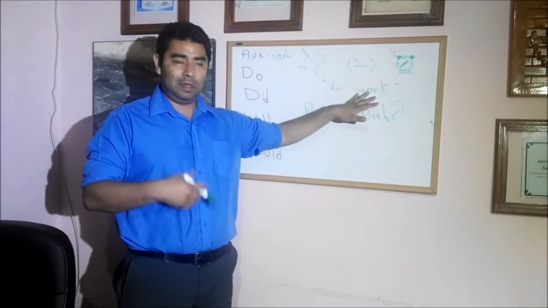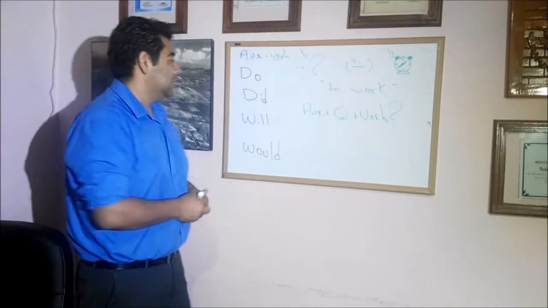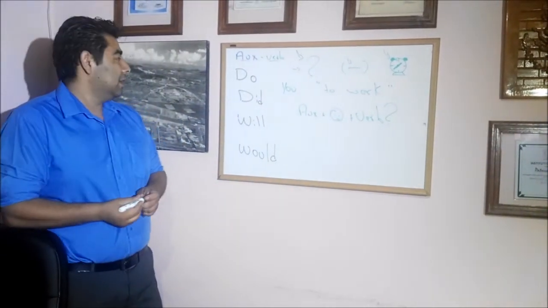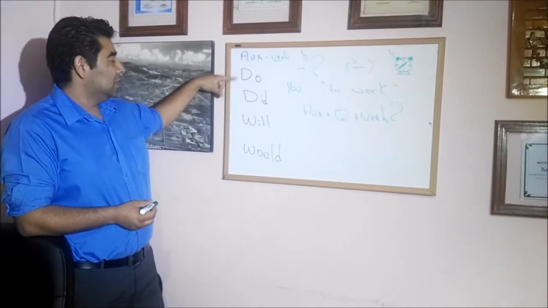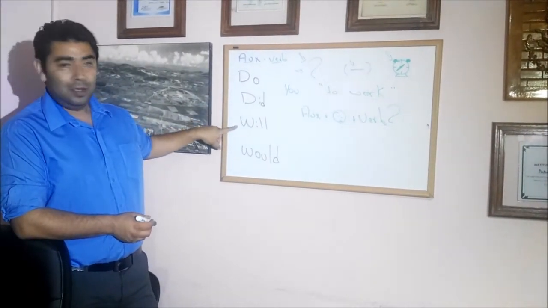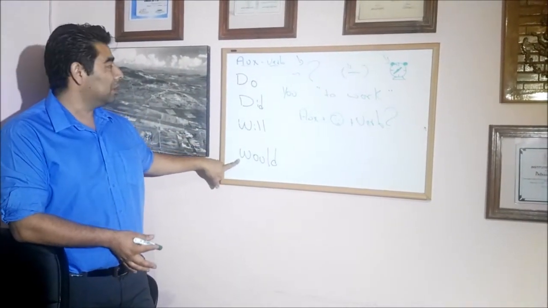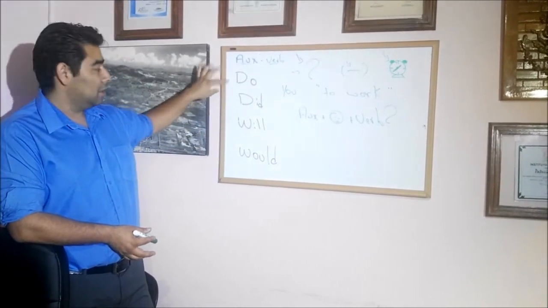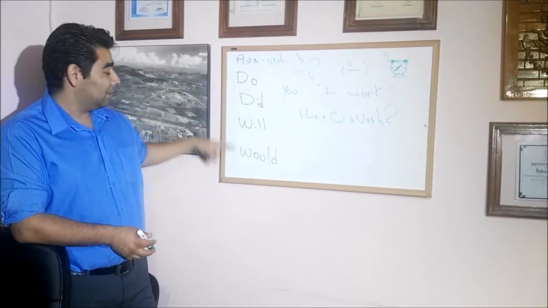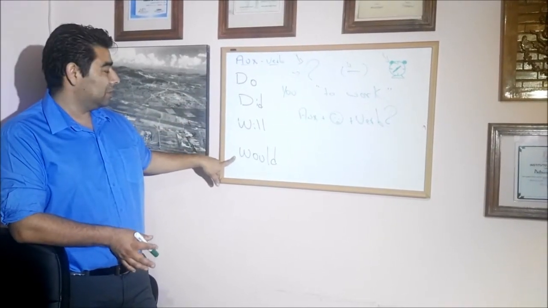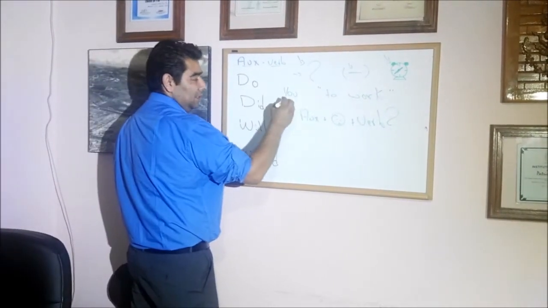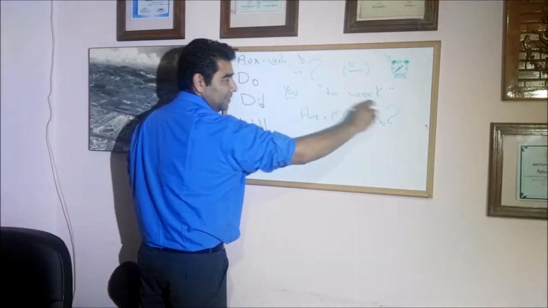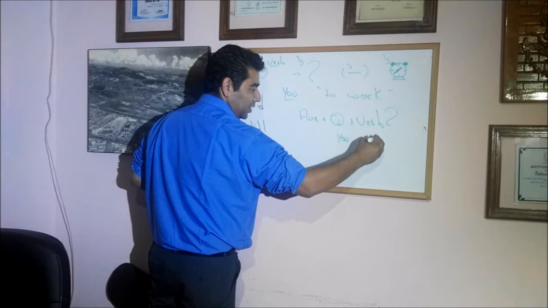Supongamos que mi verbo, de la cual quiero hacer la pregunta, es el verbo trabajar, y supongamos que el sujeto a quien le quiero preguntar es a un tú, okay? Es decir, si yo quiero preguntar si trabaja, si trabajó, si trabajará o si trabajaría. Recuerden, present, past, future, and imaginary. Trabajas, trabajaste, trabajarás, o por último, el imaginario, trabajarías. Simple. This is my subject, that is you. This is my verb, that is work.